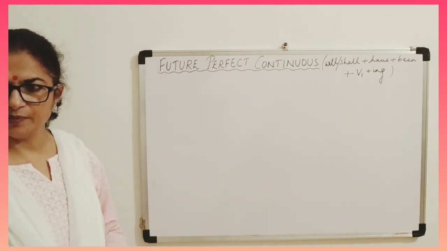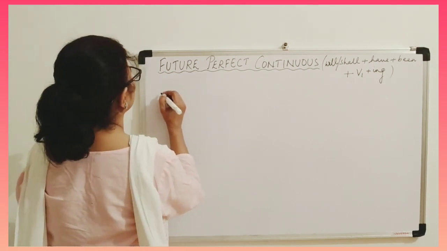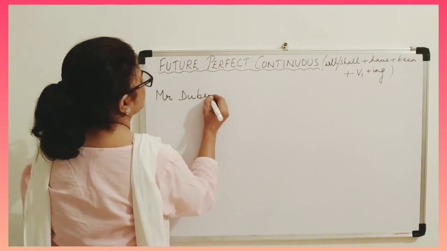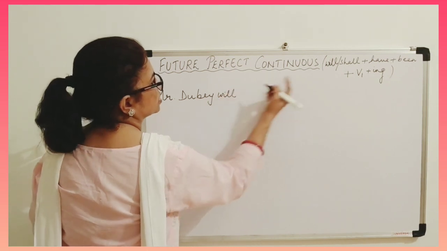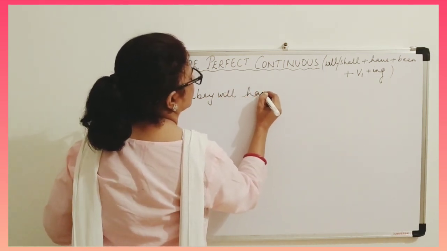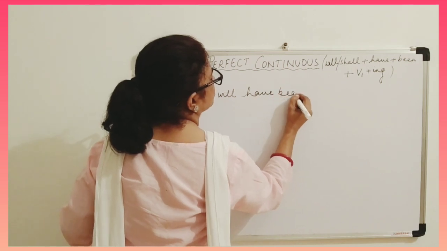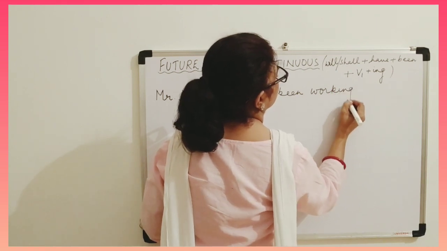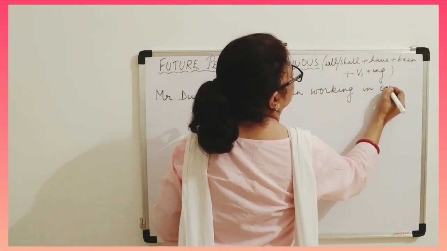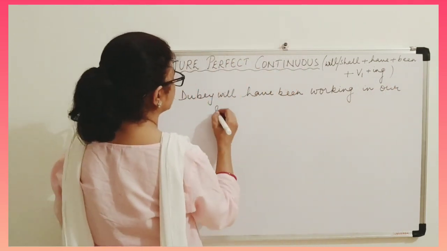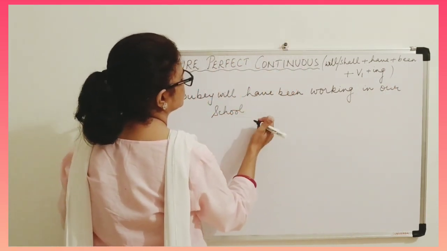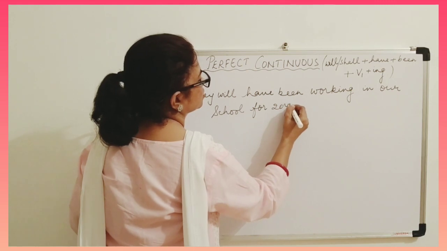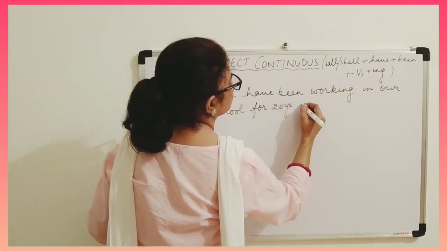Let's take one example. For example, Mr. Dubey, same formula, will have been working in our school for 20 years next Monday, by next Monday.